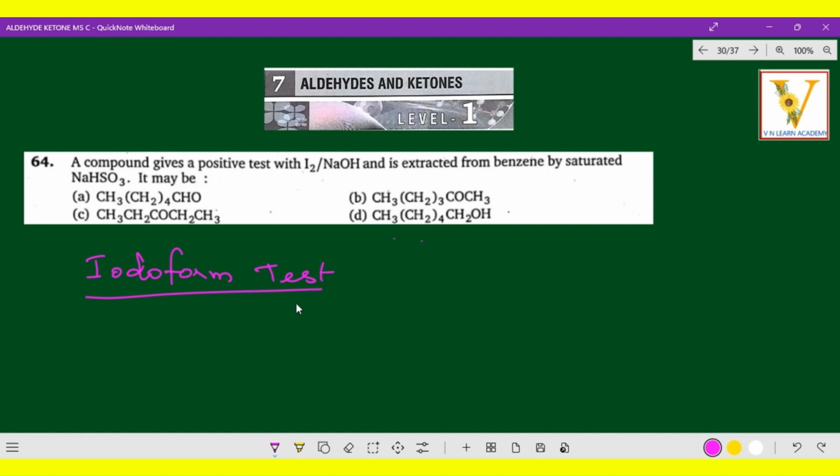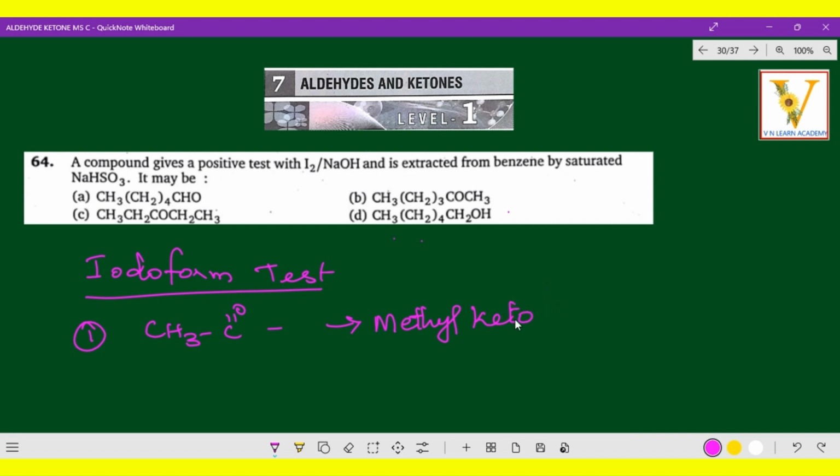So for the iodoform test, what are the main eligibility criteria? First and foremost, it is a terminal group, it has to be CH3C=O. That means the methyl keto group has to be present. So the terminal group has to be a methyl keto group.